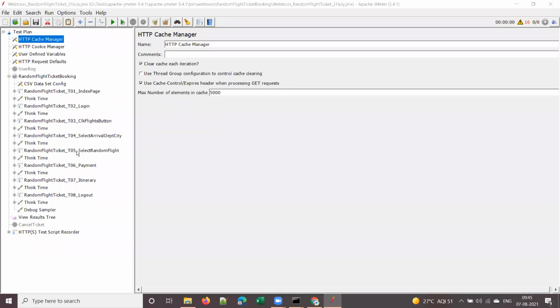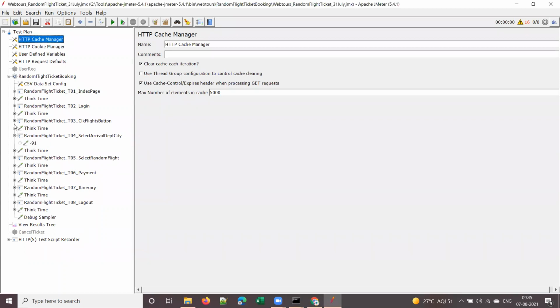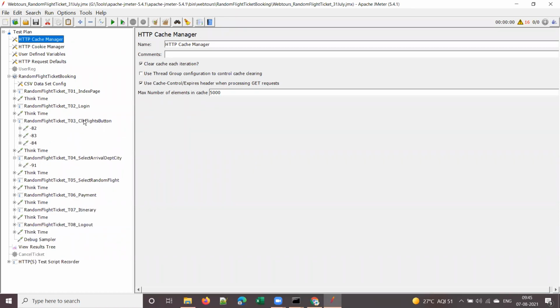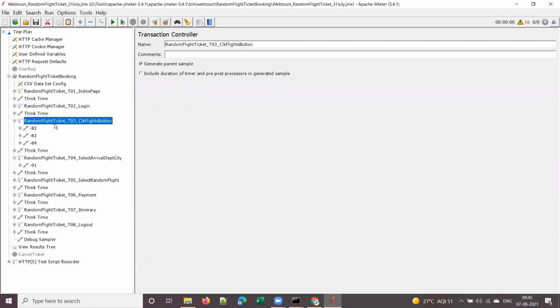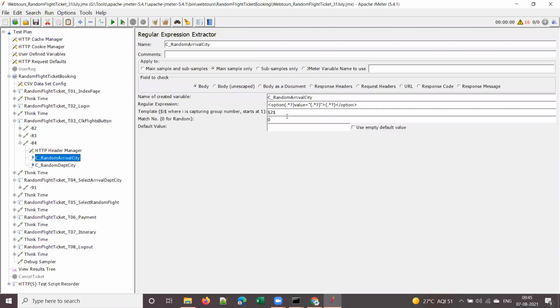Right. So in the random flight ticket booking script, what we did with respect to departure and arrival city, we correlated them in step number 84. Once we click on the flights button, we'll get the departure and arrival city drop down. This is where we have randomized this.